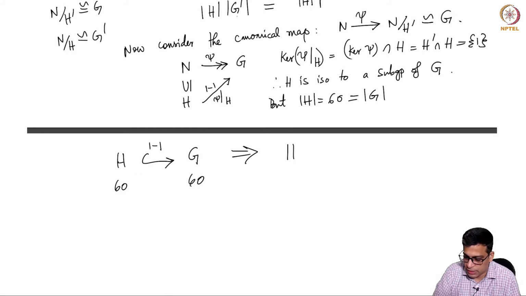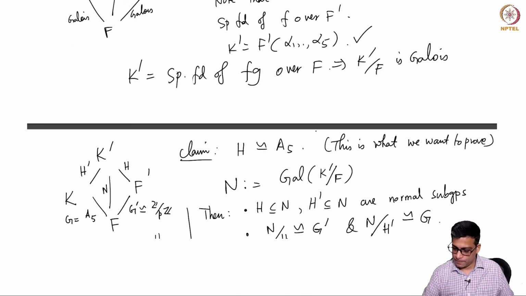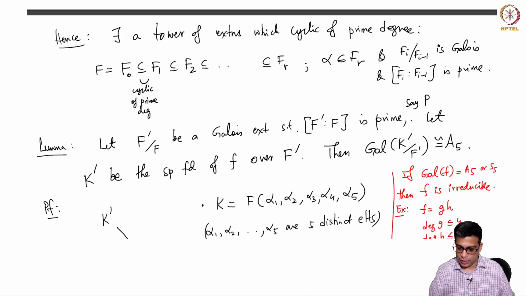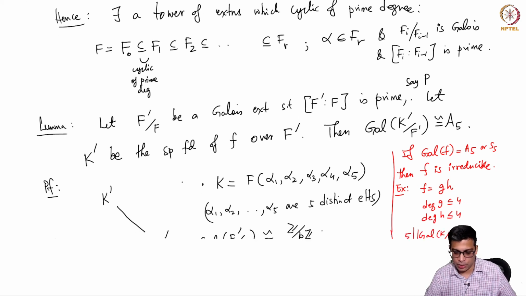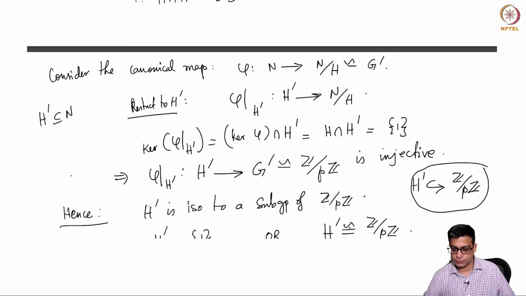So this implies H is isomorphic to G, as required. So this is the claim that we made, which is of course the claim that I wrote here. So for any Galois extension whose degree is a prime number, if K prime is the splitting field, then the Galois group is A5.